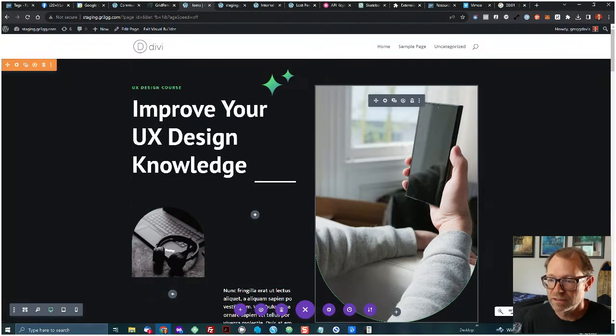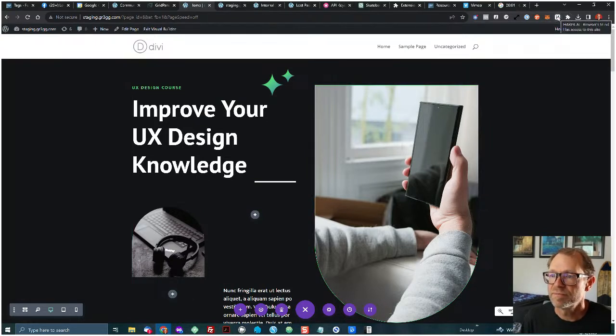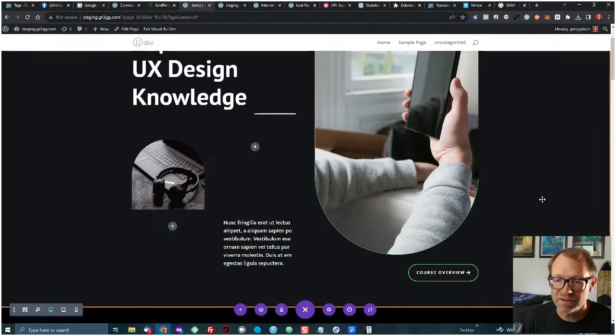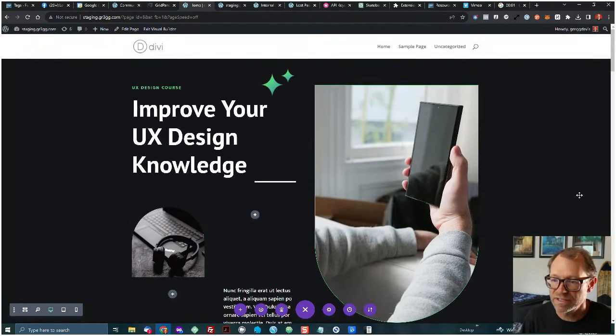Let me go ahead and save this. Let me turn off this little toolbar for this Harpa AI for my browser. Okay, so I've saved it.